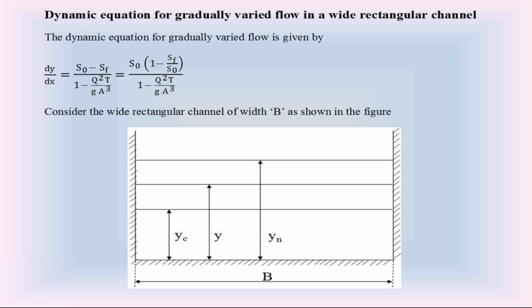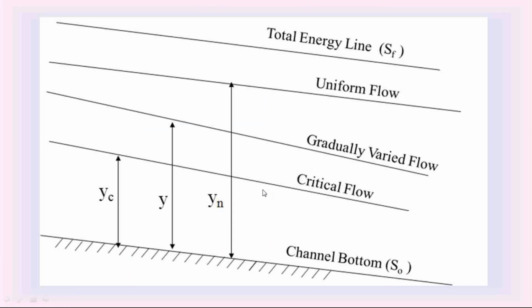Now observe the water surface profiles at those three different depths Yn, Y, and Yc. These are the water surface profiles. At a normal depth Yn, this is the water surface profile. At a normal depth, the water flow is uniform flow. So while calculating the discharge Q at uniform flow, we use this channel bottom slope S naught. The second water surface profile is gradually varied flow, that is at depth Y. And this is the gradually varied flow water surface profile.